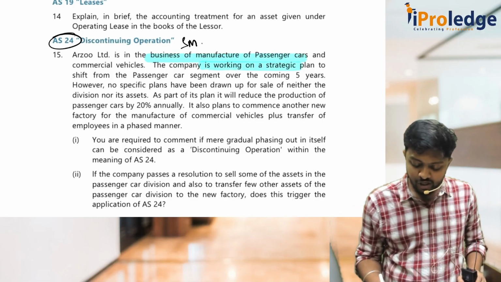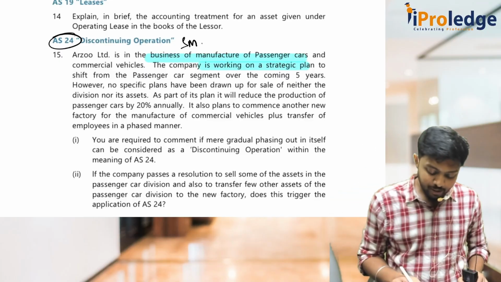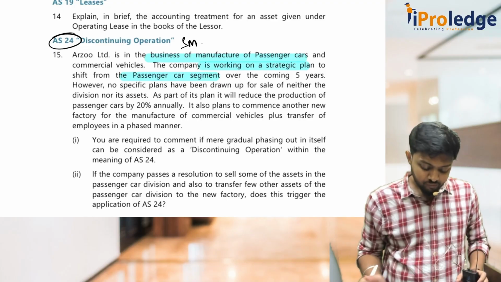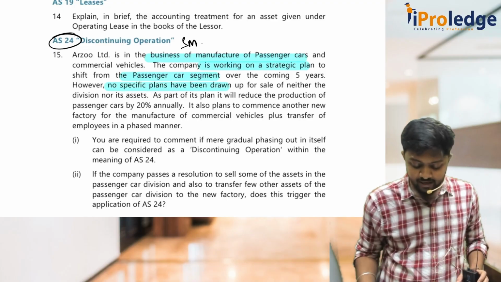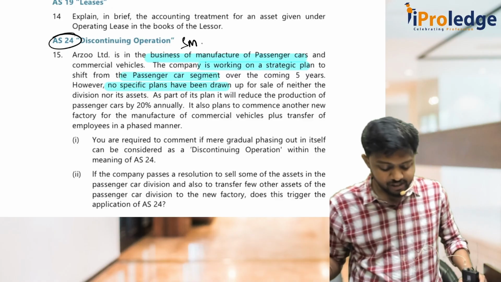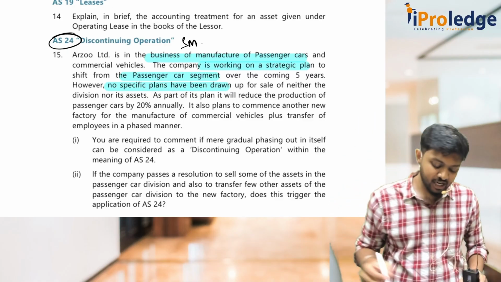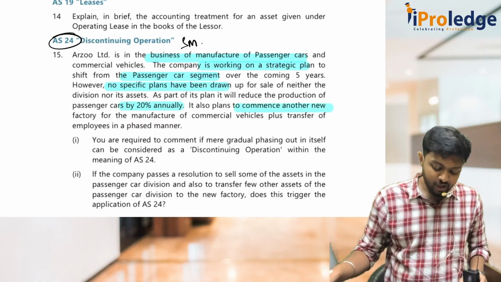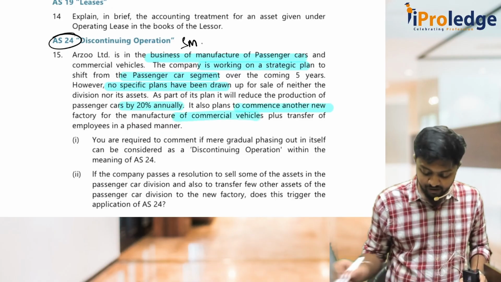The company is working on a strategic plan to shift from the passenger car segment over the coming 5 years. However, no specific plan has been drawn up for sale of either the division or its assets. As part of its plan, it will reduce the production of passenger cars by 20% annually. It also plans to commence another new factory for the manufacture of commercial vehicles.